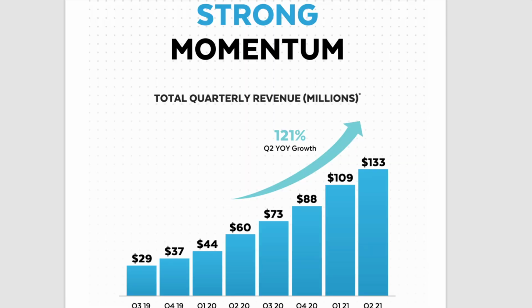So some strong data here, and they give us some strong momentum in this little image. We'll look at the actual raw data in a second, but they project that by Q2 21 they'll have 121% Q2 year over year growth. Now, I think this graph is a little deceiving because they also have future projections on it. And I'm not sure if that 121% Q2 year over year growth is projecting from now till Q2 21 or what it's doing there. This graph is a little deceiving. They are trying to sell to you and get you to invest in their company, so just be wary of that. But we'll look in the data that the revenue growth is very strong.